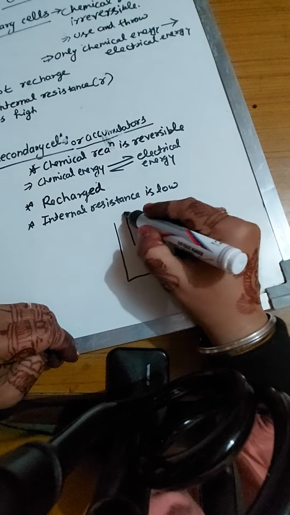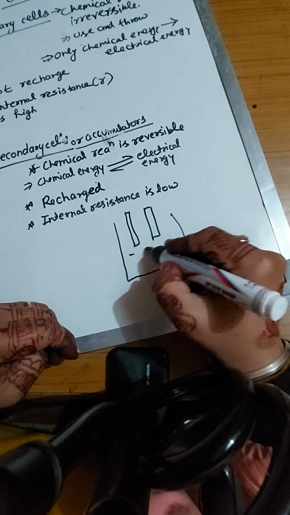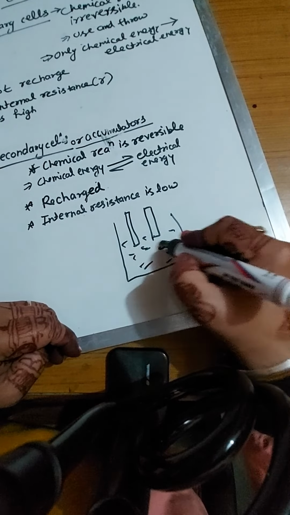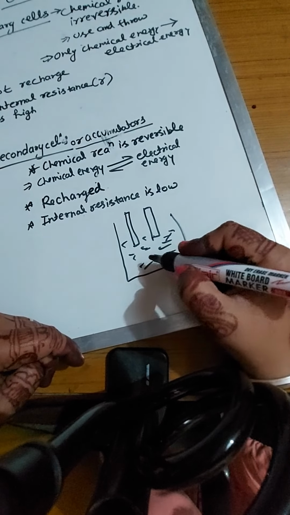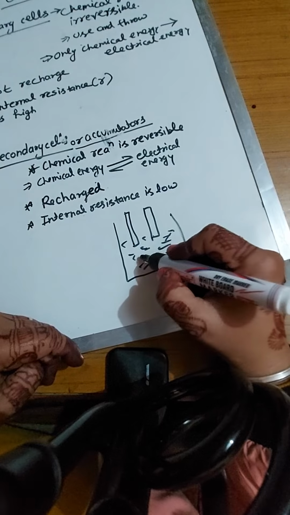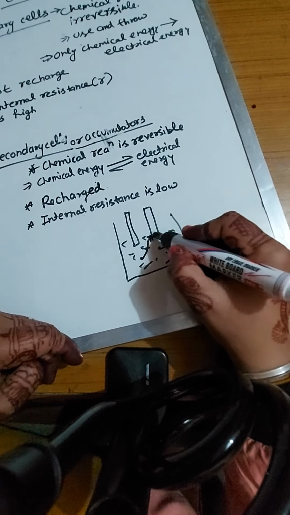In the electrolyte and electrodes, whatever opposition is offered is known as internal resistance. If you take electrodes and there is electrolyte, ions, there is an electrolysis phenomenon. In electrolysis, the ions move, and the charge cannot be deposited over the electrode easily.